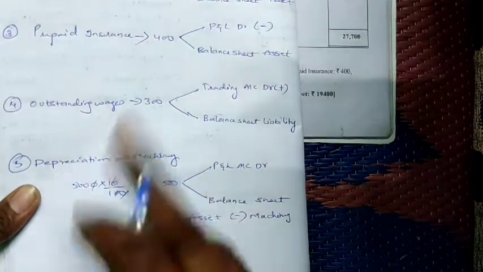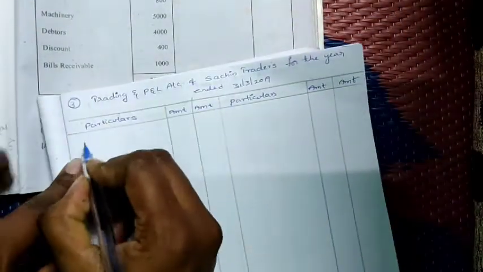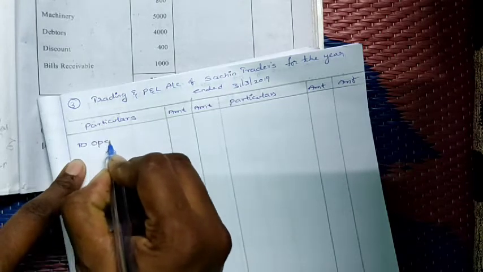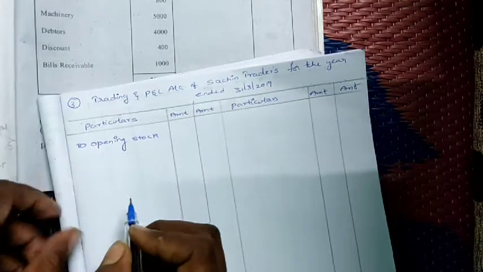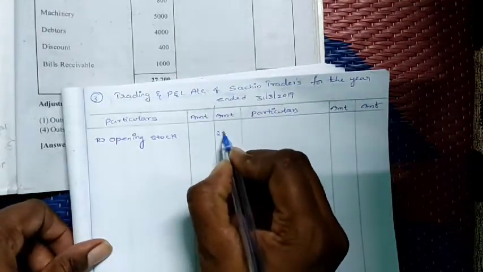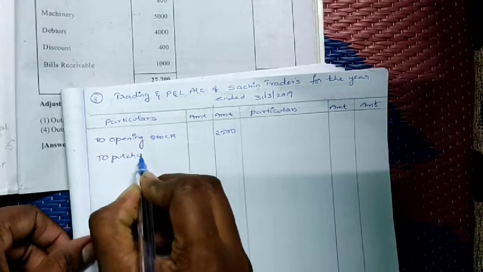Okay. So I think these 5 adjustments are clear for you. Now let us start the problem. First we will do the trading account. In the trading account, first of all, what do we have to take? To opening stock. Opening stock, how much has he given in the question? 2,500.